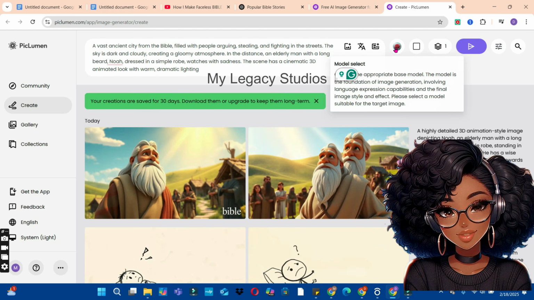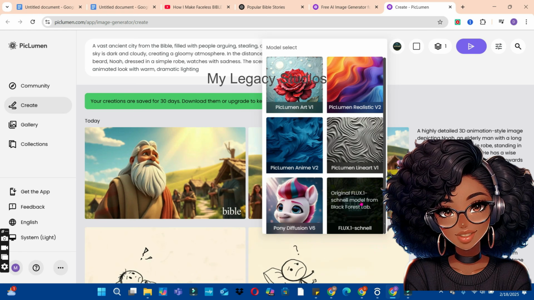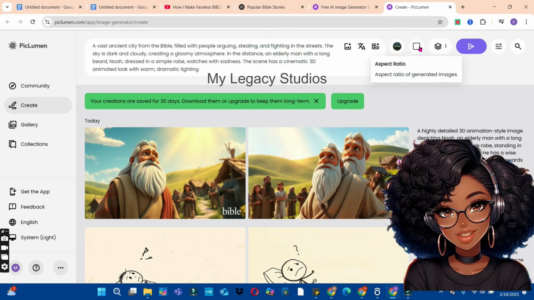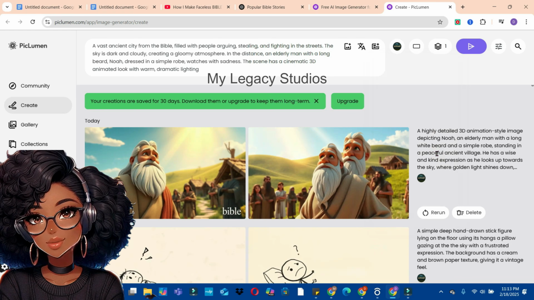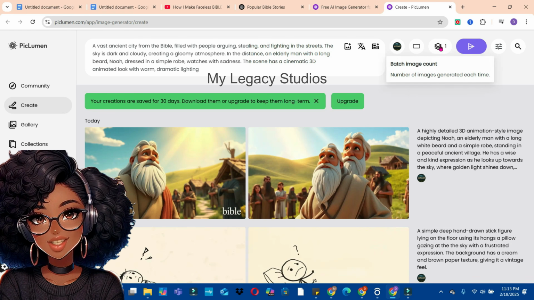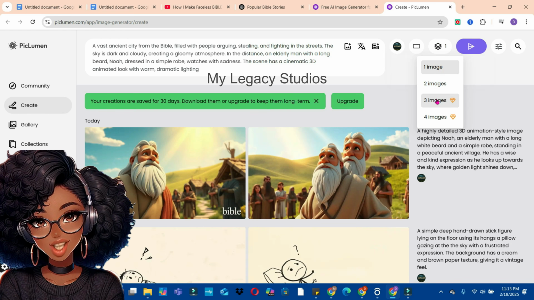Now click on the model and choose one of the models to use. So for this video, I'm going to use the Flux One Schnell. Then click on the aspect ratio and choose 16:9 since we are creating this for our YouTube channel. Now we are going to click on the number of images we want at a go. So if you're on the premium, you can go for 3 or 4 images. That is if you're on the paid version.